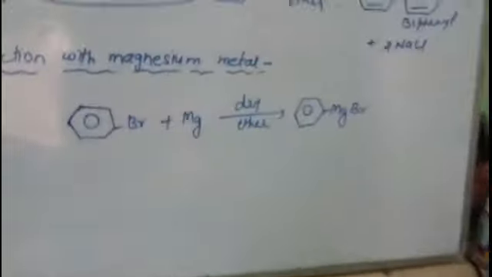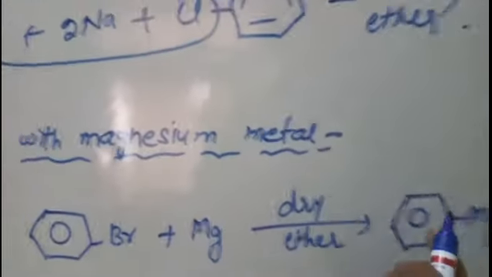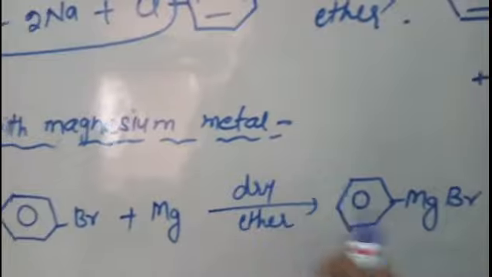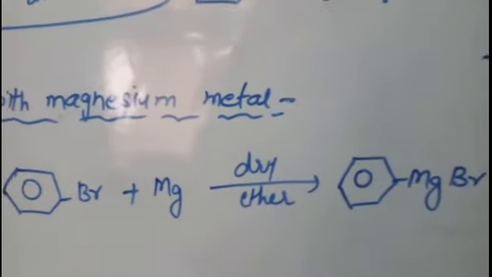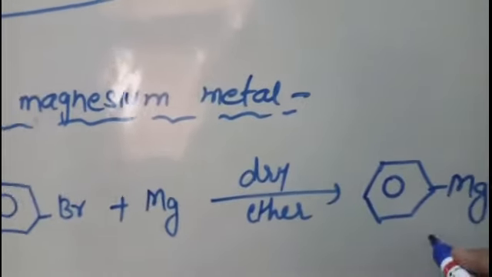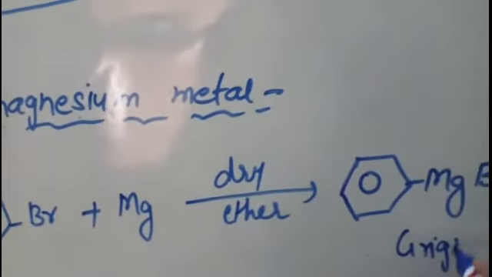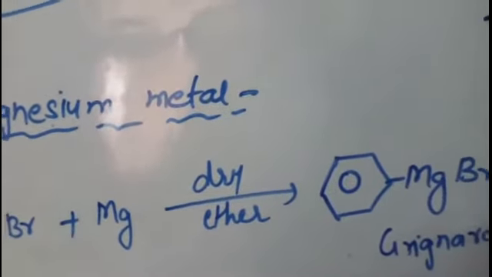Here you are taking bromide, so this is phenyl magnesium bromide, or any other aryl group may also be there. That aryl magnesium halide is known as Grignard reagent.